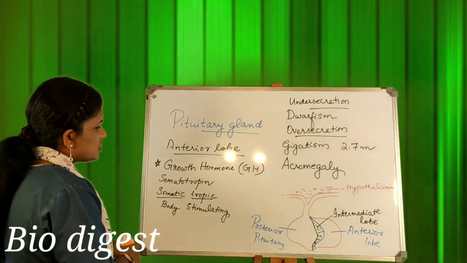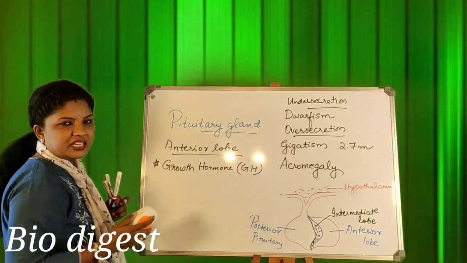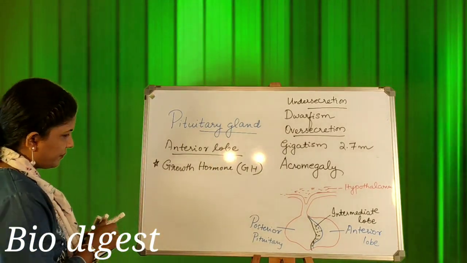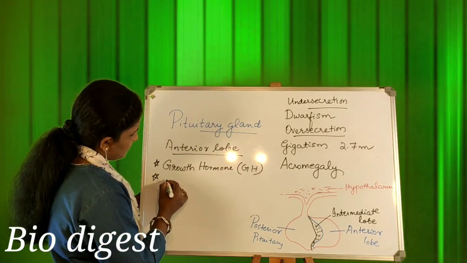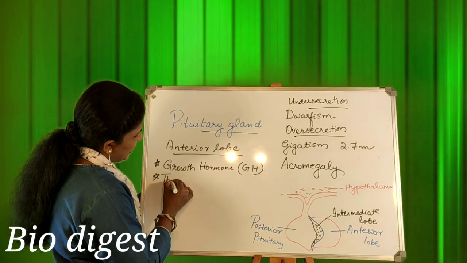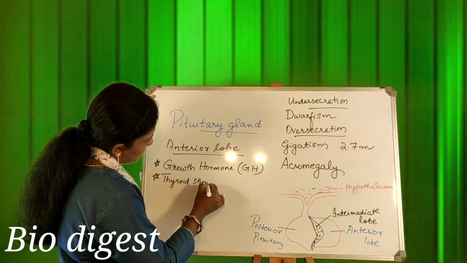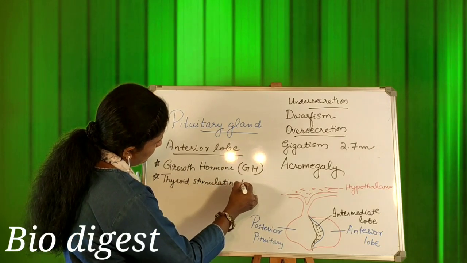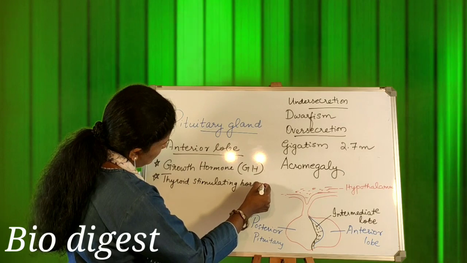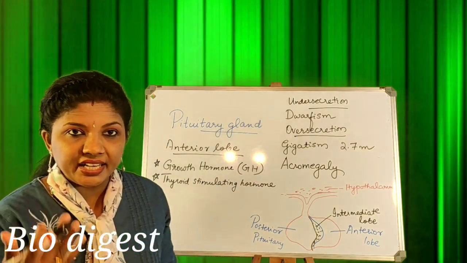Now coming to the next hormone, again secreted from the anterior lobe, that is thyroid stimulating hormone. The name itself gives an idea.